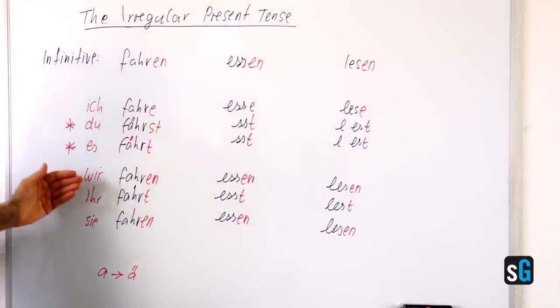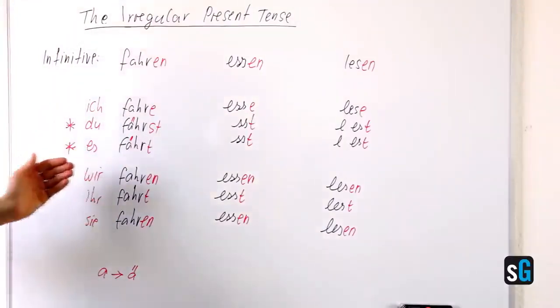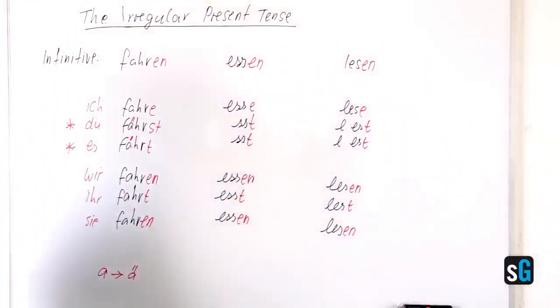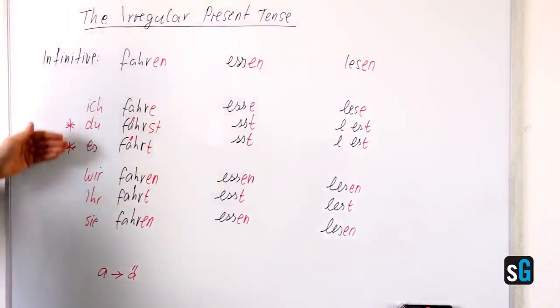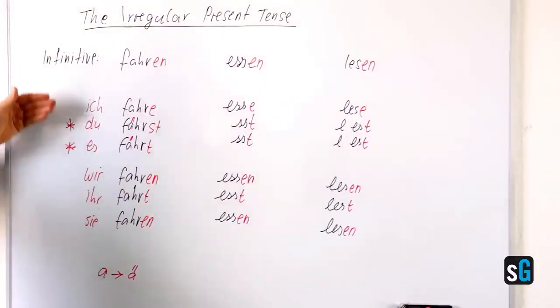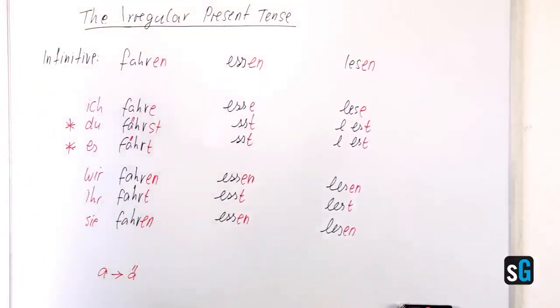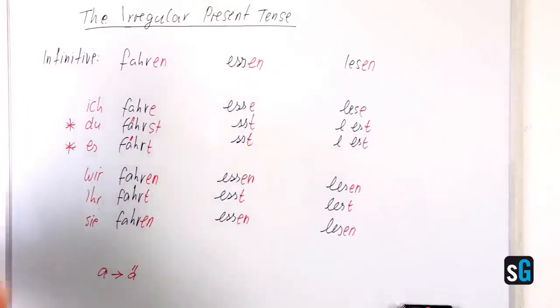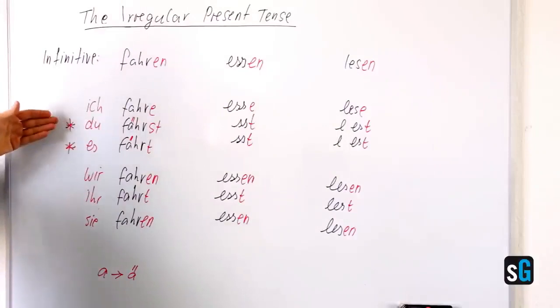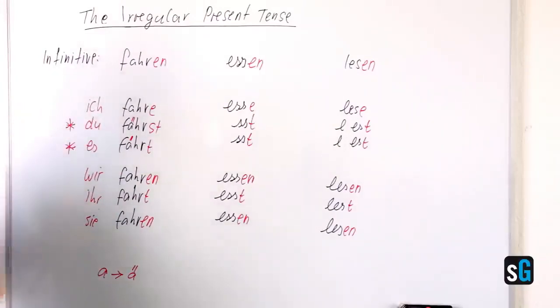Later on you will realize, or actually you can already see, that the plural is always regular. This applies always. So we can focus on the singular, and in the singular all you need to be aware of is the du and the er/sie/es form. Ich usually is very regular. There's a few exceptions that we will take a look at later on, but for now you can remember the only cases causing trouble are du and er/sie/es.